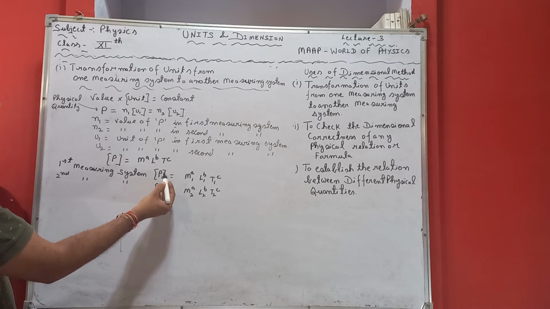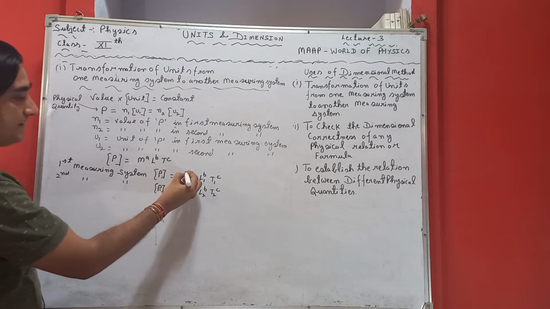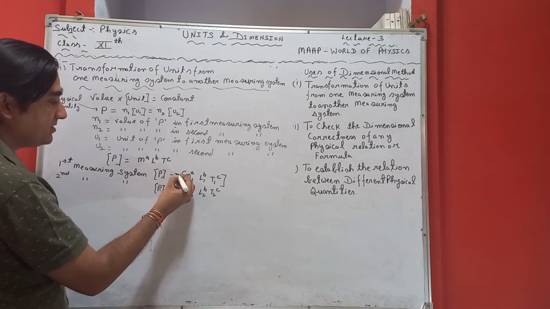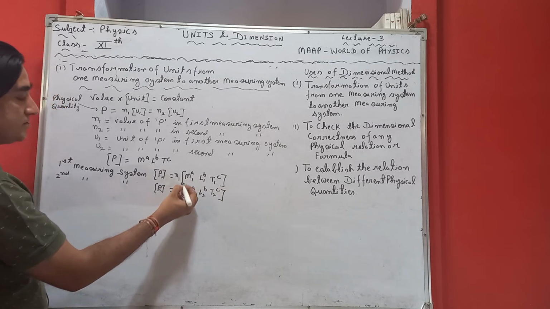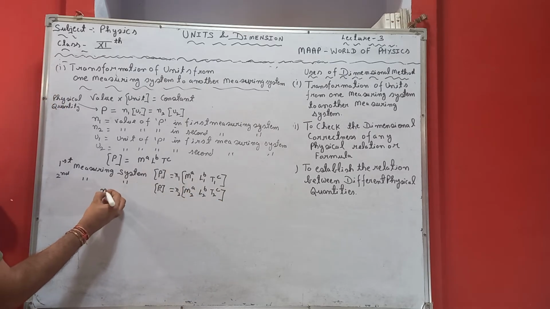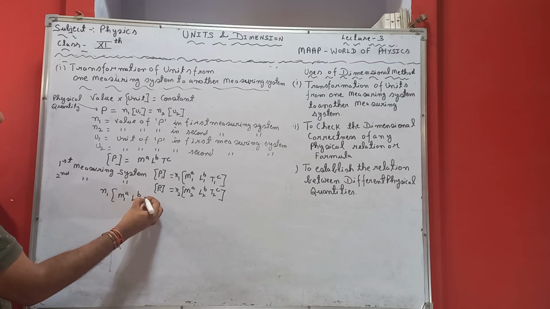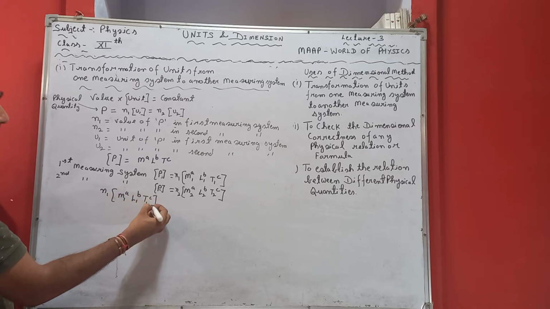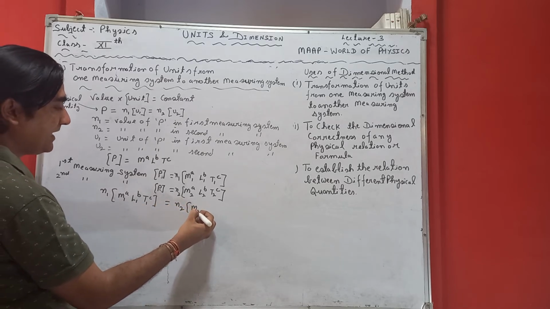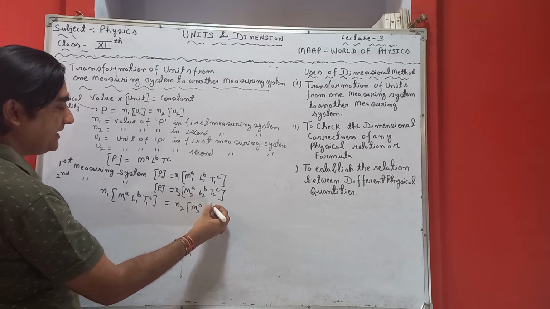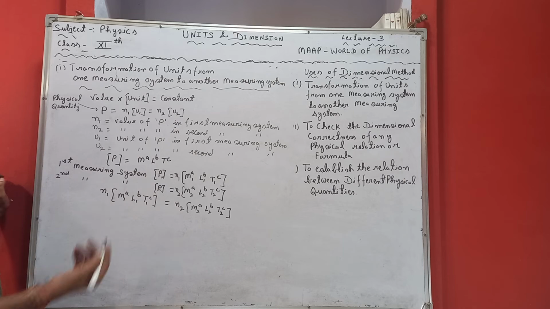So equating these two equations, it can be multiplied by N1 because the value is N1 here and the value is N2 there. So we can say N1 into M1 raised to power A, L1 raised to power B, T1 raised to power C is equal to N2 into M2 raised to power A, L2 raised to power B, T2 raised to power C. Suppose N2, the value in the second measuring system, is unknown for us.